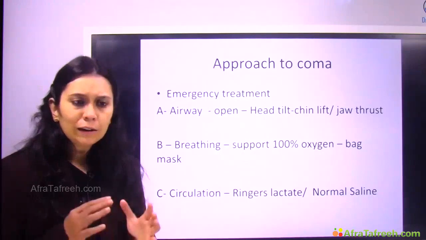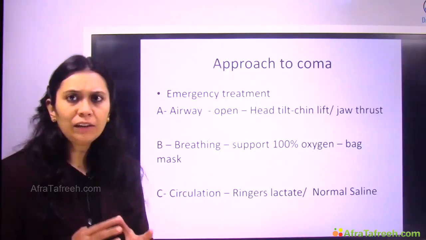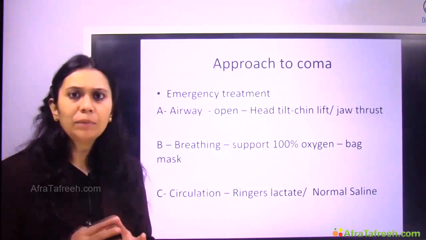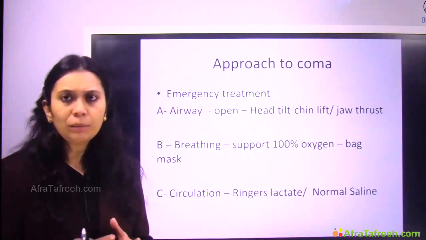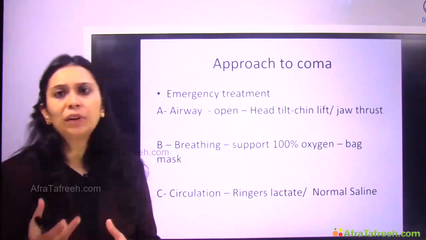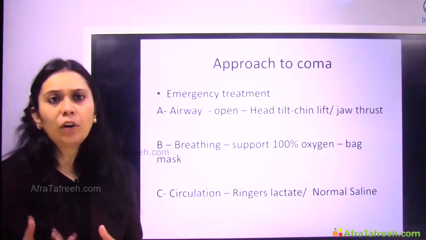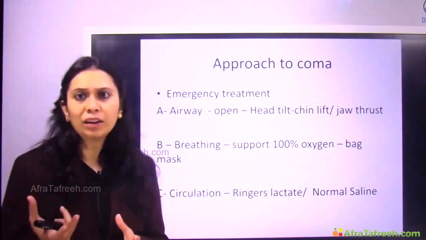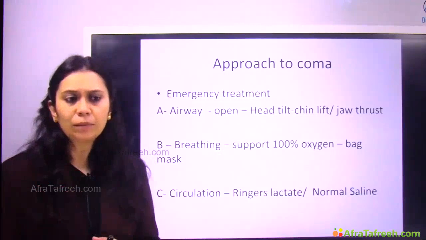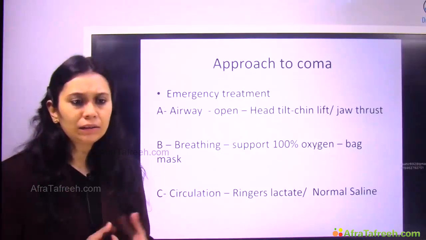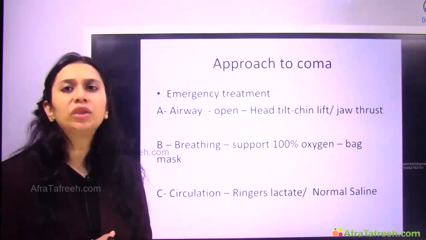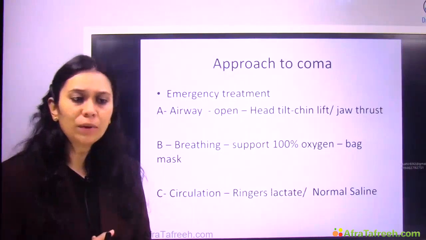Guys, many times the patient's airway may be compromised, it may be obstructed, the patient cannot protect his airway from the tongue, etc. So obstruction of the airway is happening. Many times a head tilt chin lift or jaw thrust maneuver opens the airway.